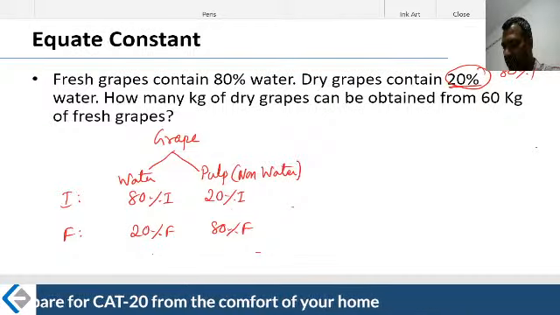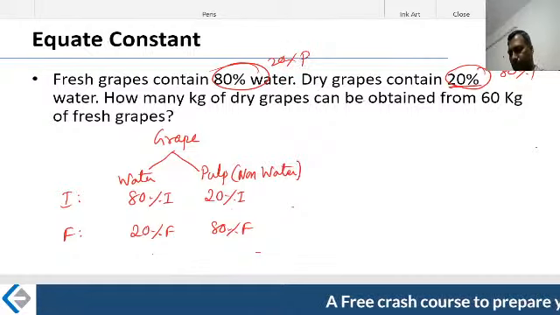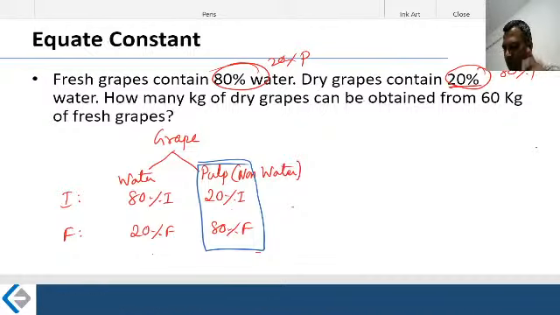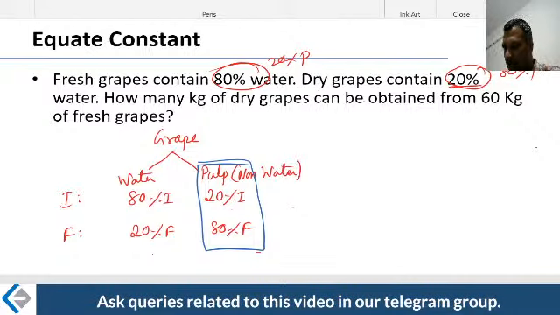In the initial case, 80% is water, therefore 20% is the pulp. Now pulp did not change. Focus on this. This is what I want you to focus upon, and the problem is over. Pulp did not change. Whenever you brought the grapes into the manufacturing unit, the same amount of pulp is there even after you get the finished product.